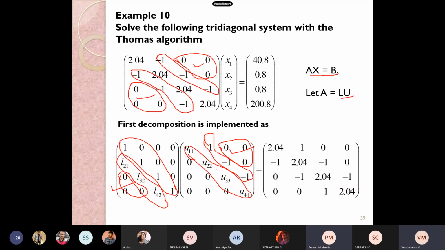Student: This particular thing can be used only for tridiagonal systems, sir? Yes, of course. And you took -1, -1 in the U matrix, is that generally what you just took, or is it because in that particular matrix you have -1?